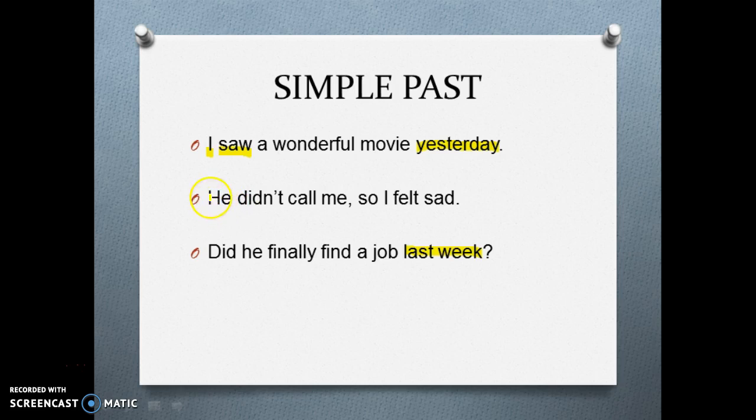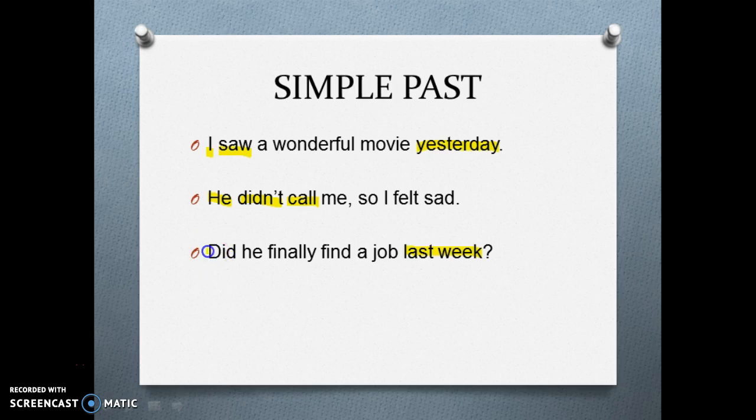In negative, we have the subject, auxiliary didn't for all the persons. I didn't, you didn't, he didn't, she didn't, we didn't, they didn't. And the verb is in simple form, never in simple past, because you have the auxiliary.